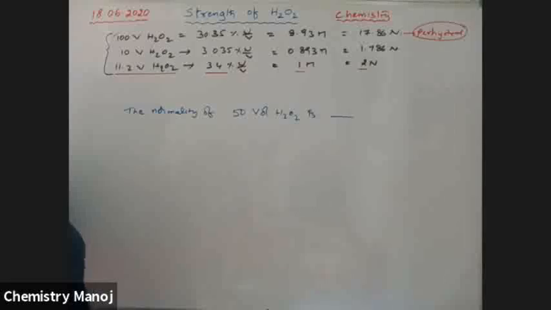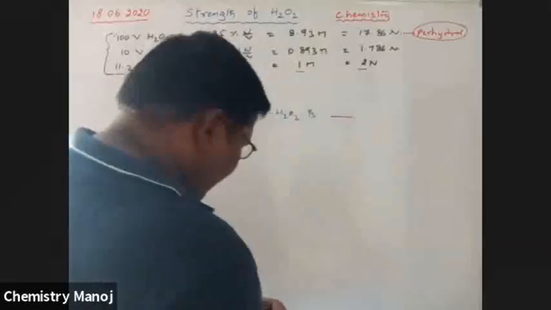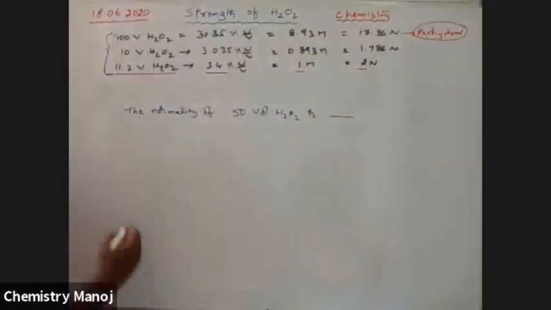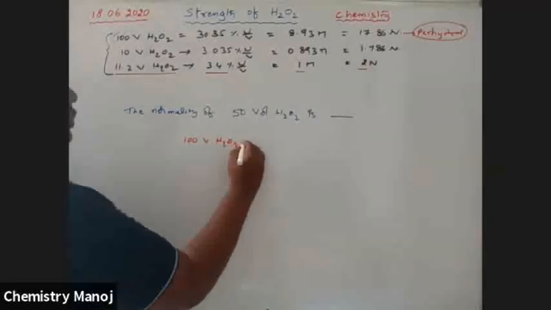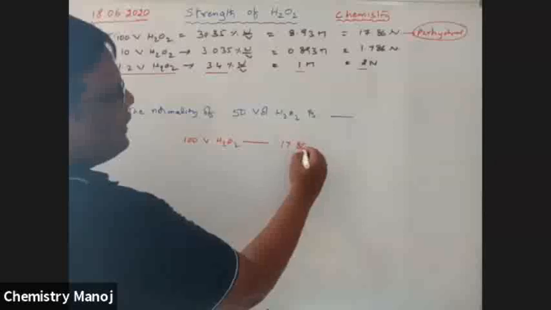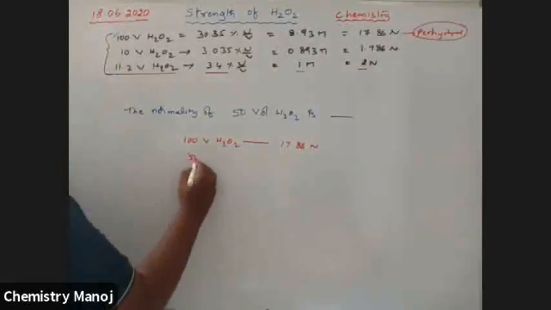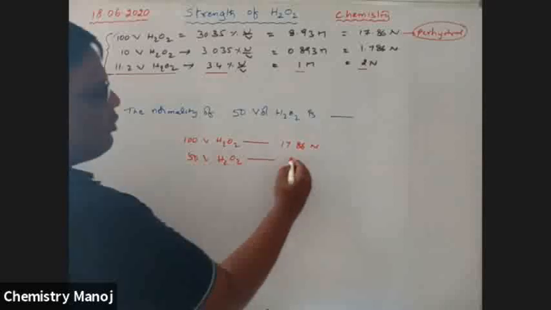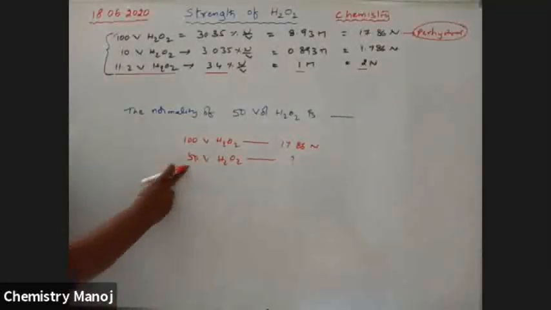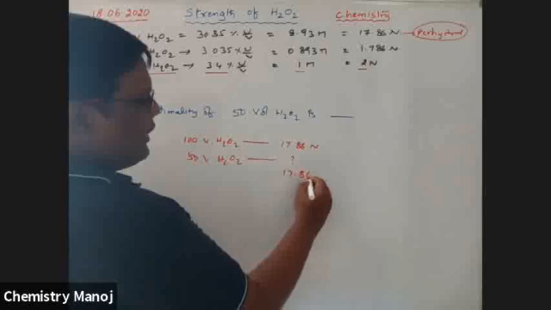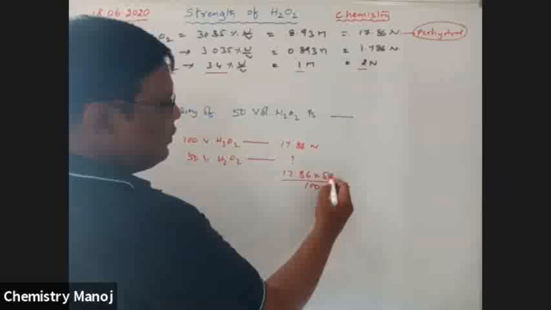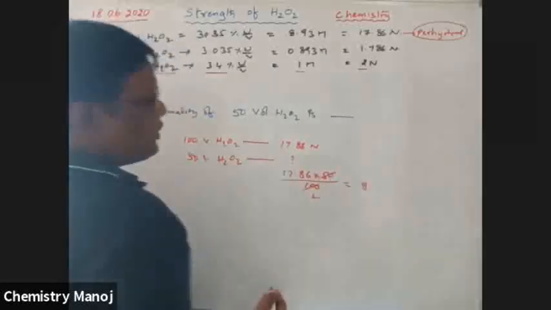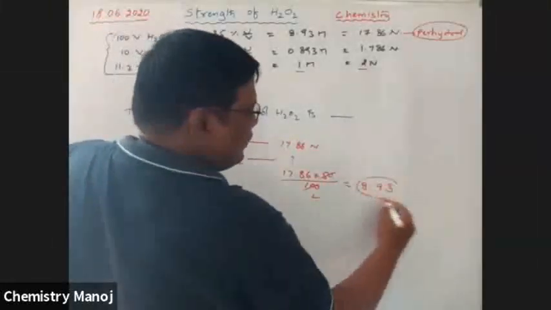Correct, Karthik. Wrong. See here, why are you taking that much time, my dear boys? We know 100 volume H2O2 has 17.86 normality, and 50 volume H2O2 is equal to how much normality? By 2, therefore 17.86 into 50 by 100, that is equal to 8.90 is the normality.